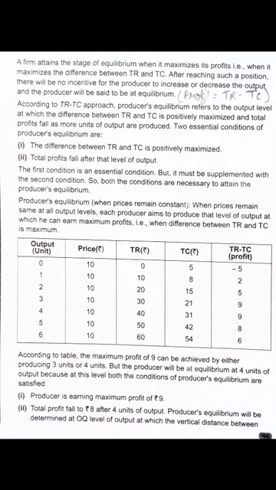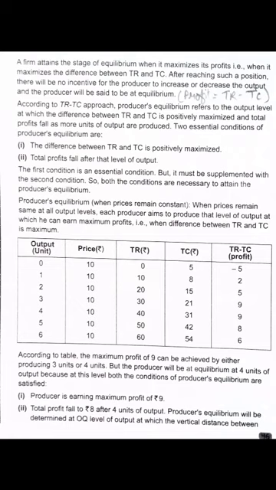After reaching such a position, there will be no incentives. No incentives means neither can they increase nor decrease the output, and the producer will be said to be in equilibrium. That means normal profit is gained.